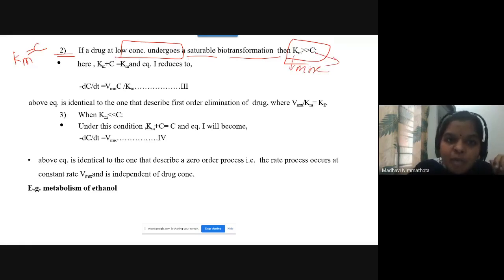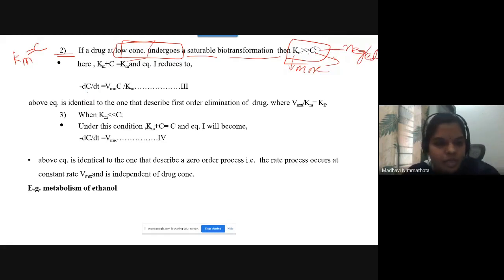Why? Because your drug is at low concentration, and at low concentration only it attains a saturable biotransformation. Here the Michaelis-Menten constant is more, so the concentration of the drug is negligible. Then you will get dC by dt equals Vmax into C by Km.